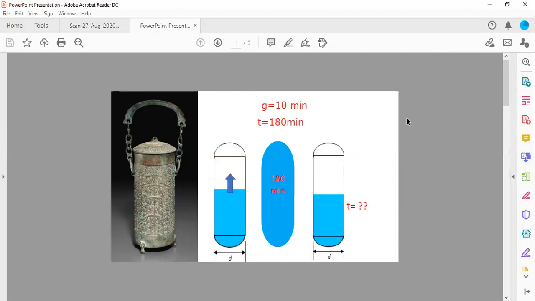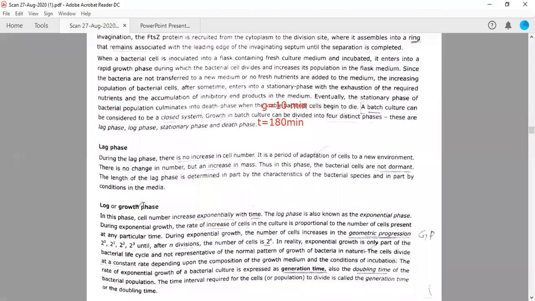Yes, every cell is dividing. So this type of question you can solve either way. If you have common sense, you can solve it without writing anything on paper. But if you want to solve this by a formula, by an equation, then you need to remember this particular formula. Okay, so let me show you that formula again. So this is the formula.